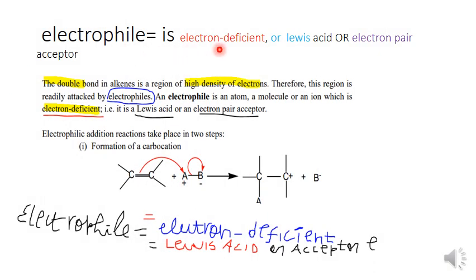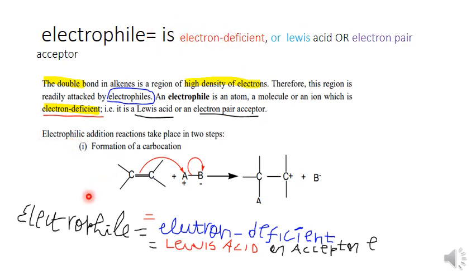An electrophile is electron deficient, a Lewis acid or electron pair acceptor. The double bond in an alkene is a region with higher electron density. Therefore, this region is attacked by an electrophile. An electrophile is an atom, molecule, or ion which is electron deficient, a Lewis acid or electron pair acceptor. I think that I have explained this here.